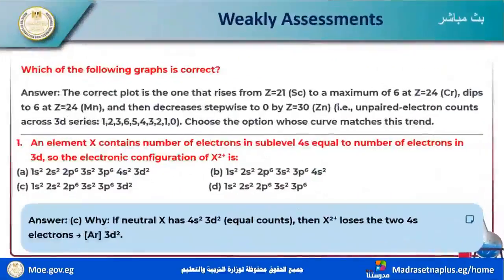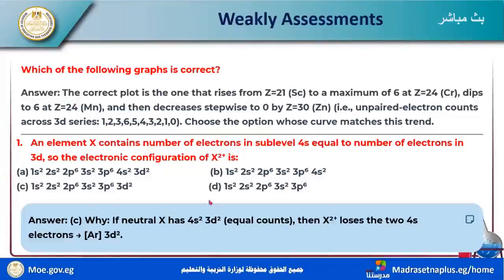Okay, which of the following graphs is correct? I discussed before: the electrons are 6 at Z equal 24, chromium, and the decrease follows at manganese, Z equal 25. So the curve is the one we chose before in the last diagram.